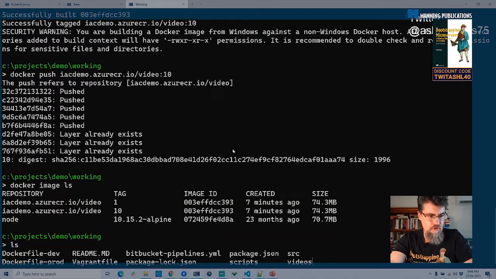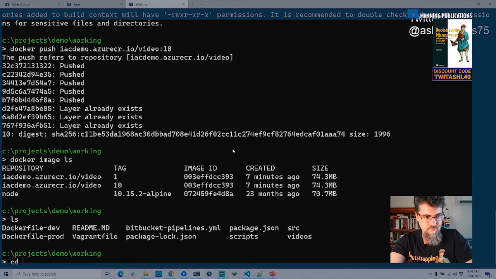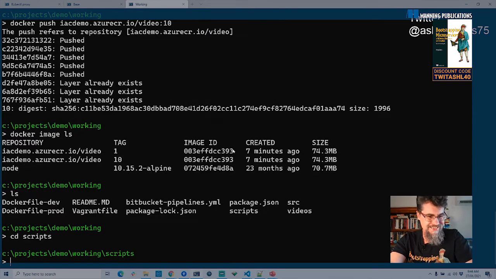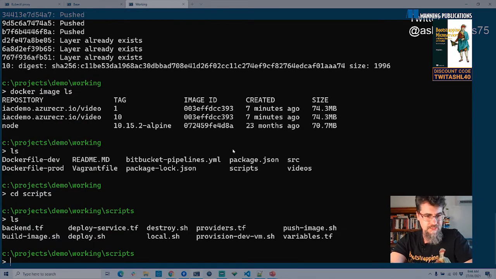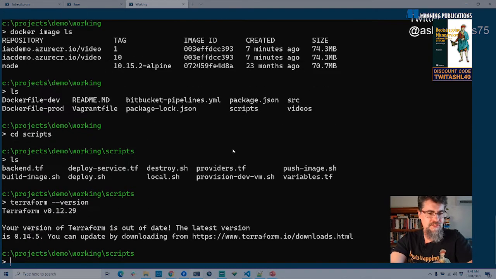Now, to use Terraform, I've got to be in the same directory as the Terraform scripts. So I'm going to cd down to the scripts directory. Have a look there. That's where all our Terraform scripts are, and the shell scripts as well. I'm just going to check what version of Terraform I'm using, because for this demo I'm using an old version of Terraform. I'm using version 0.12. But for my production work at the moment, I'm using 0.14. But I haven't upgraded my demos to that yet. So for this demo, I'm just sticking with version 0.12.